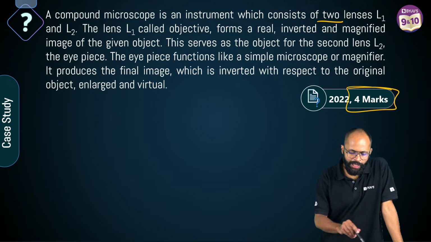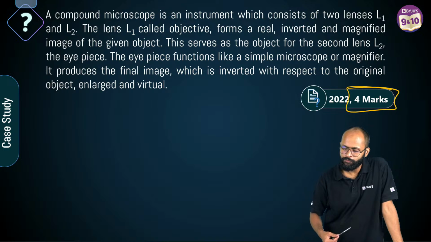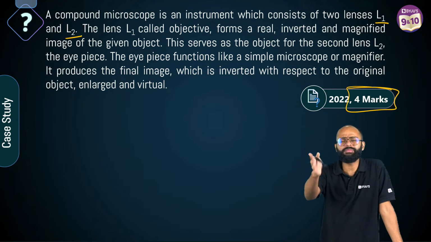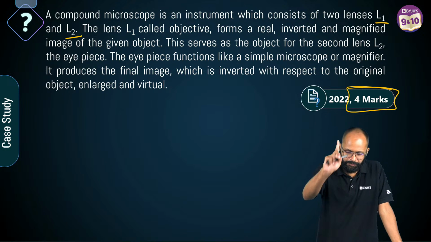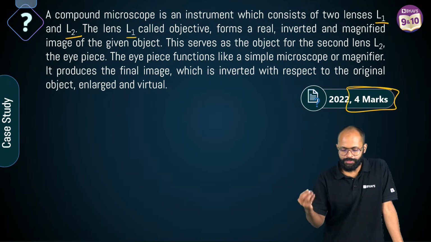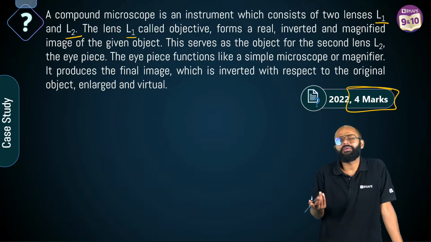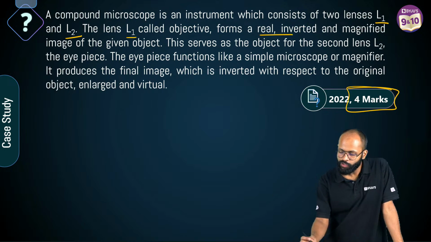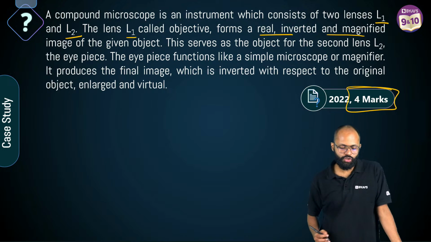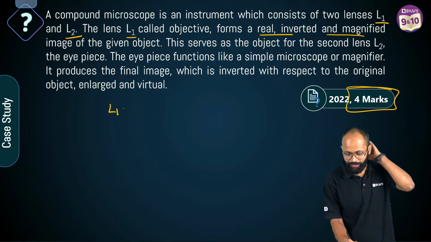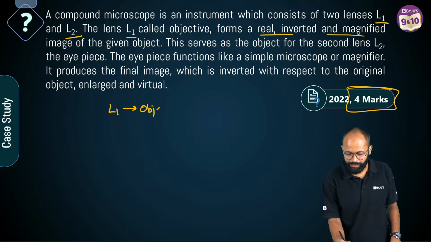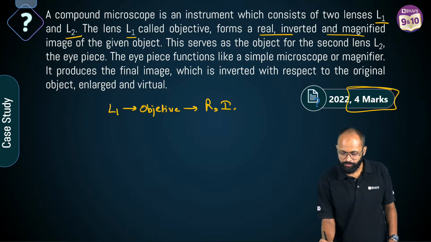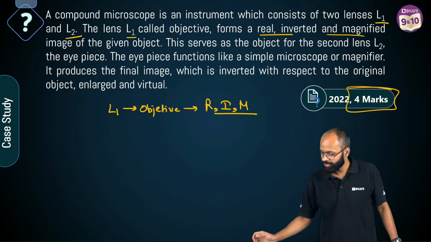A compound microscope is an instrument which consists of two lenses L1, L2. ठीक है भैया, we have two lenses L1, L2. There is some instrument, L1, L2 are two lenses. The lens L1 is called objective. ठीक है? Why do I care? उसका नाम क्या है? मेरे को क्या मतलब है? It forms a real inverted and magnified image of the given object. यार, L1 is objective lens. It is giving you real, inverted, magnified.